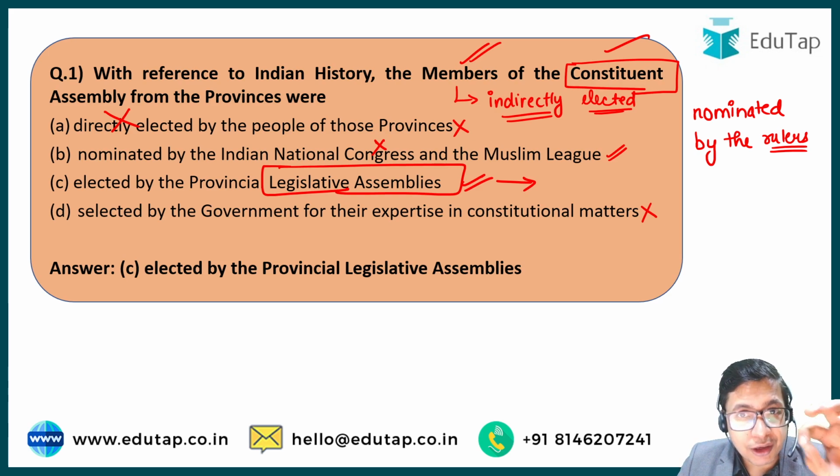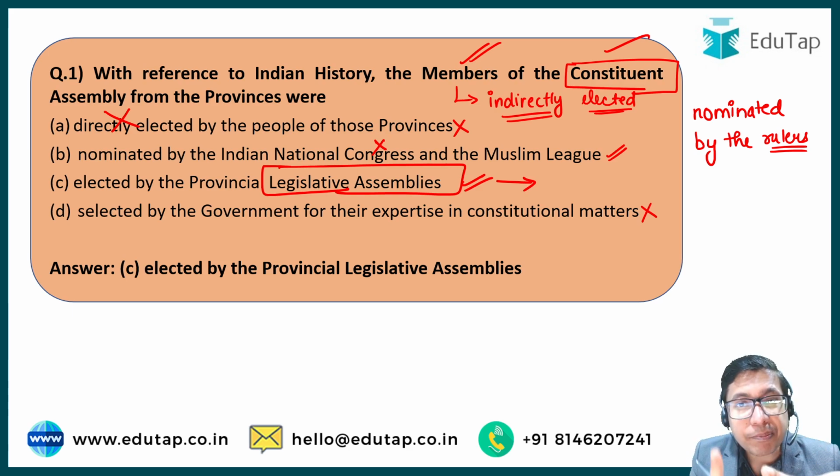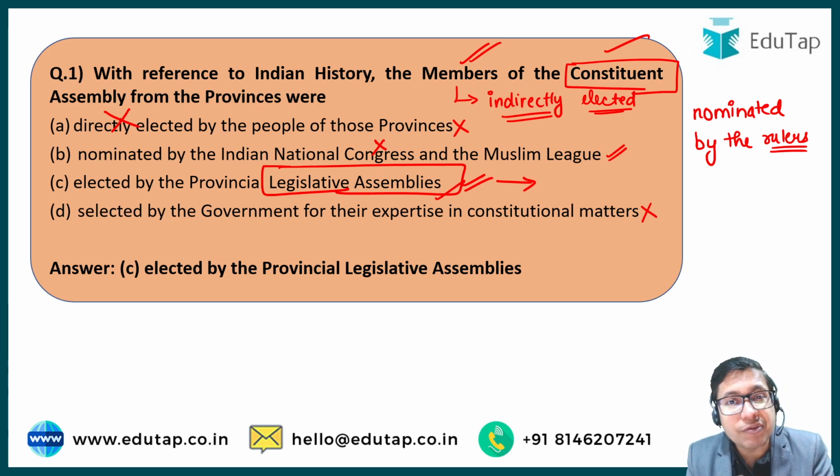Okay, we also must remember that all these members of Provincial Legislative Assembly, they voted or they elected the member of their own community to be sent to the Constituent Assembly, because at that time the separate electorates were in play. So all the Hindu members of the legislative assemblies, they voted for the Hindu members to be sent to Constituent Assembly. The Sikh members, they voted for Sikh representatives. The Muslim members, they voted for the Muslim representatives, and that is why different communities, they voted for their own representatives to be sent to the Constituent Assembly.